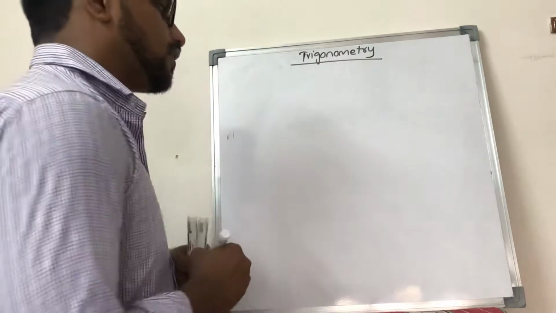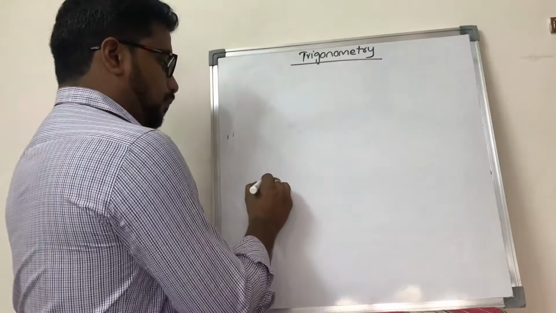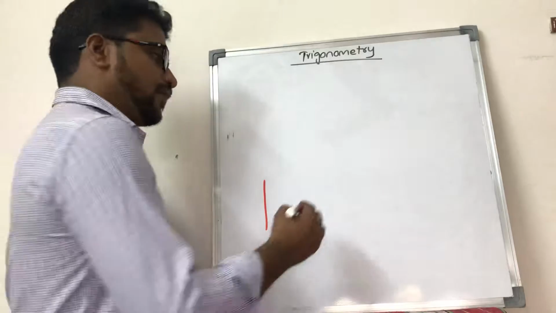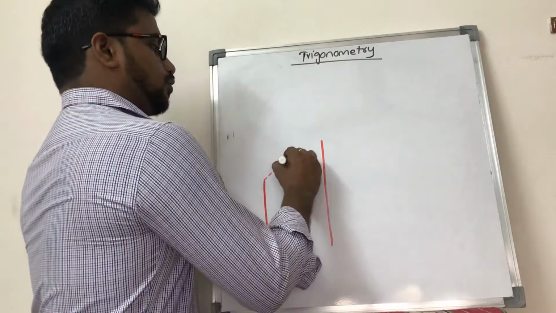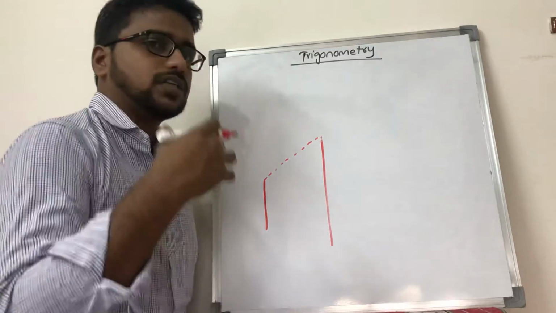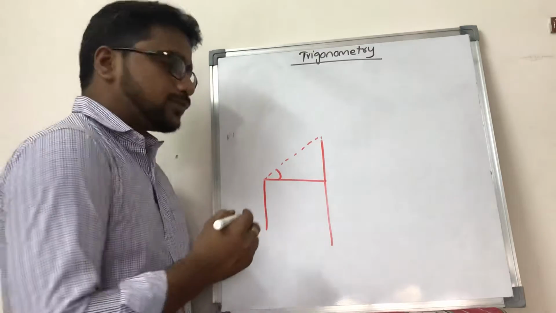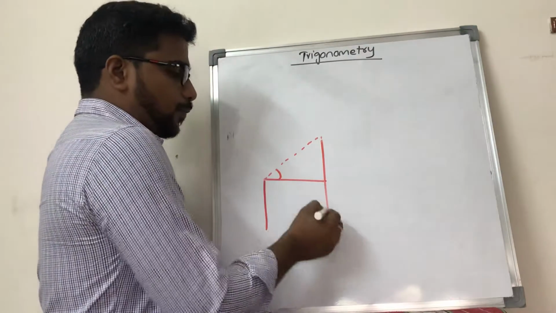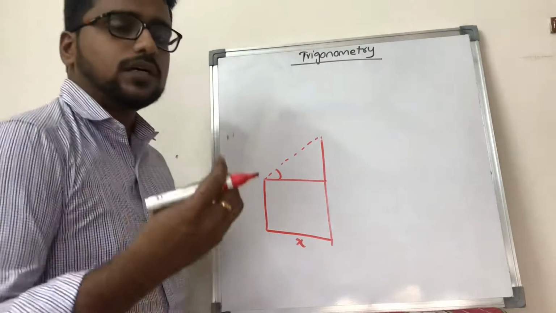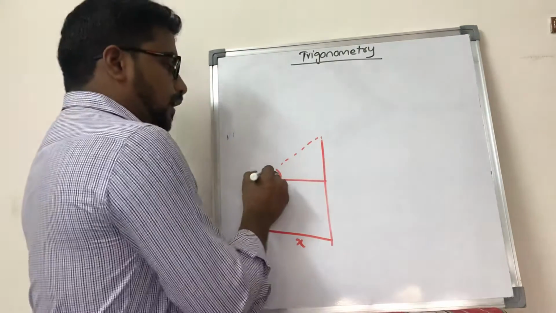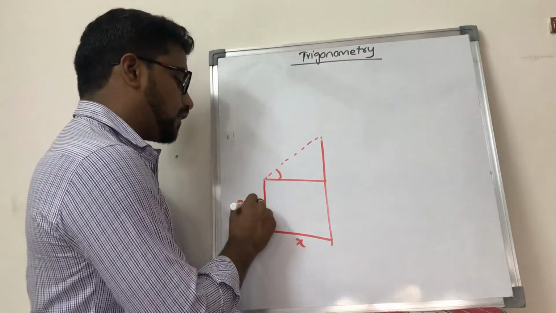So for example, if you are having some specific conditions, for example, if you are having a pole here, and let us say you are having a tower here, at how much angle I have to see this so that I can be able to see the top of the tower, what should be the inclination from here, so how far the pole has to be placed from the tower, so that from the top of the pole I can be able to see the tower.